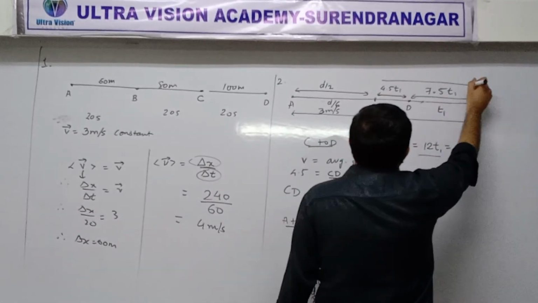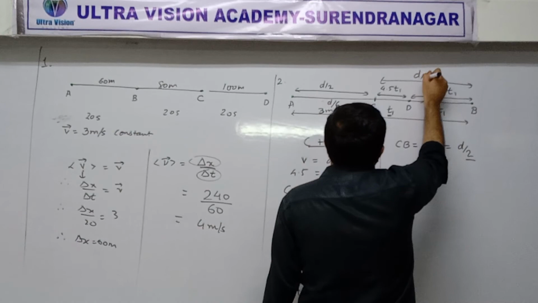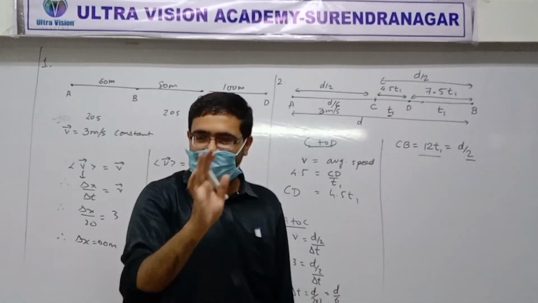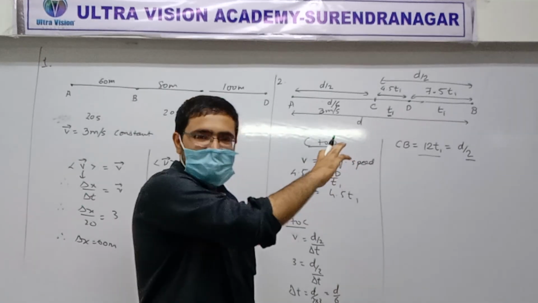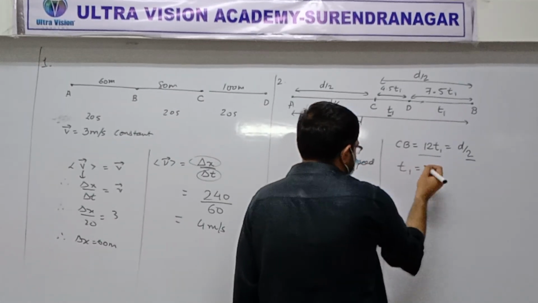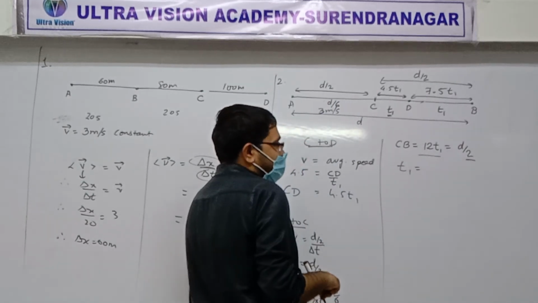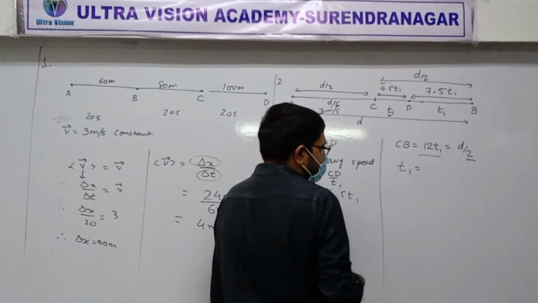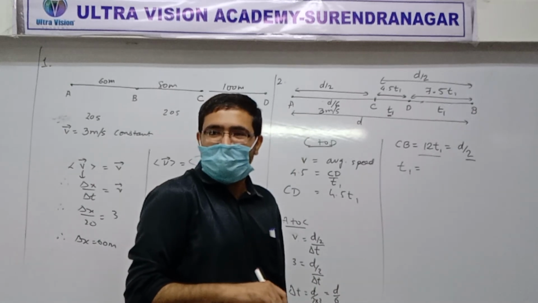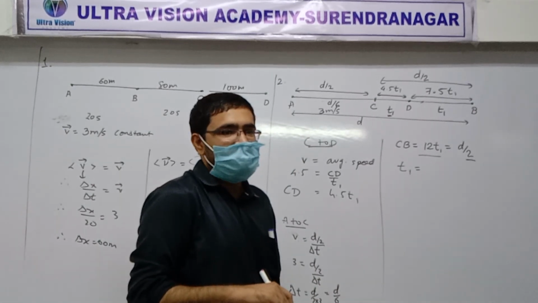So this has to be the remaining half. Yes or no? Sure? Well done. Clear? Everyone got this? So from this we can find T1. How much is T1? D by 24.